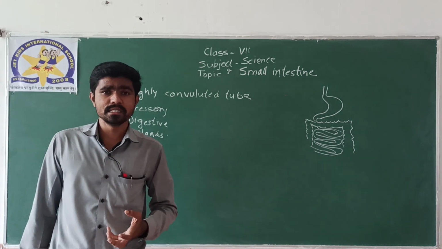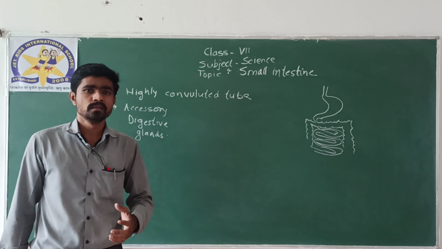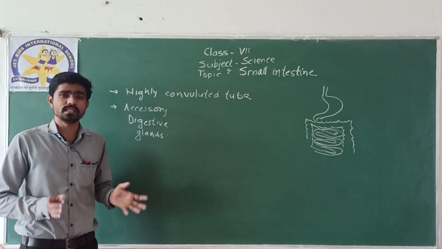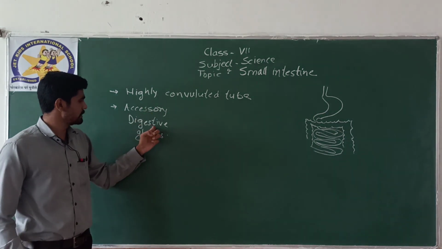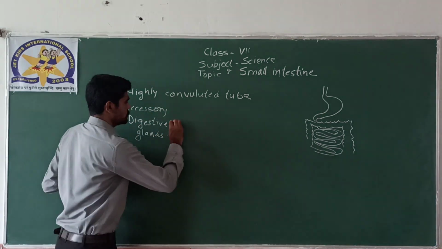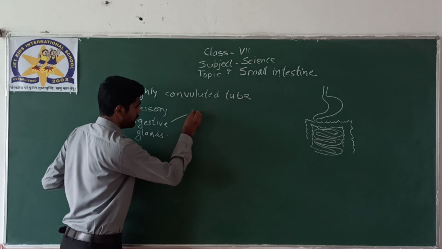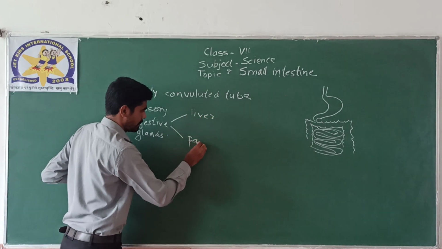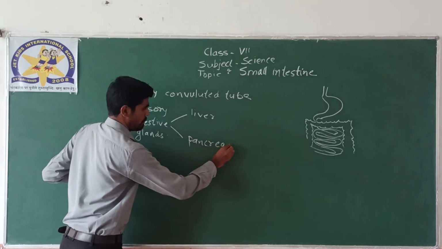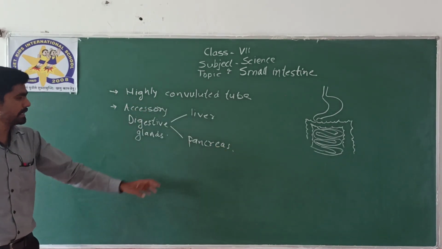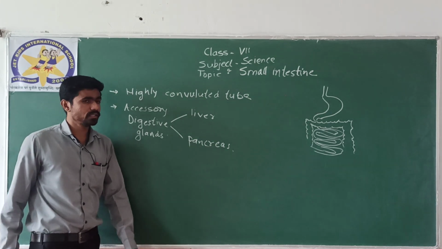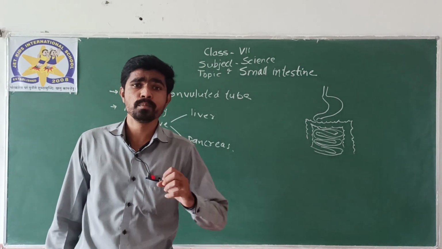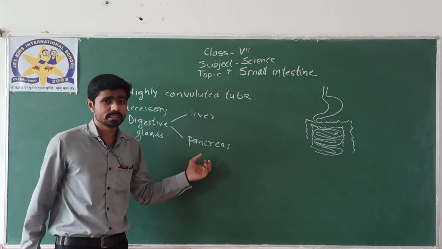Who is doing the main work of digestion? Saliva and stomach. But still it requires some help from other enzymes or other juices, and those are provided by accessory digestive glands. One of the most important is the liver and the other is the pancreas. So liver and pancreas are the two glands which are assisting the process of digestion, playing an important role in the process of digestion.